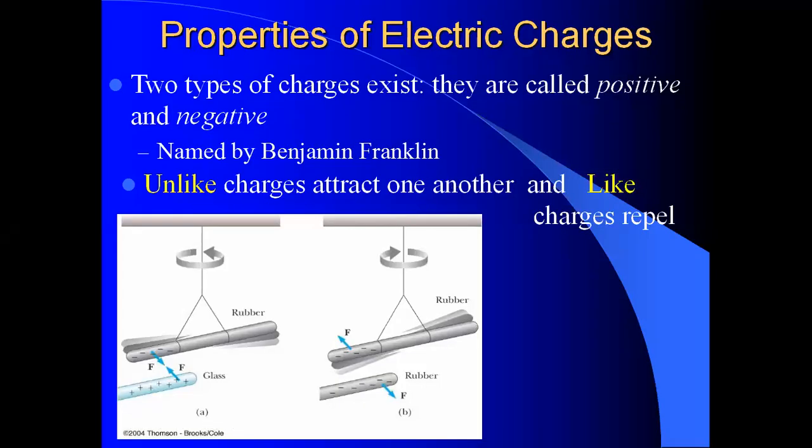Now, the important properties of electric charges. Two types of charges exist. They are called positive and negative, which we already know were named by Benjamin Franklin. Unlike charges attract one another, and like charges repel each other. So if we take a rubber and a glass rod to each other, they will attract each other. And rubber and rubber will repel each other. So these are the important properties of electric charges.